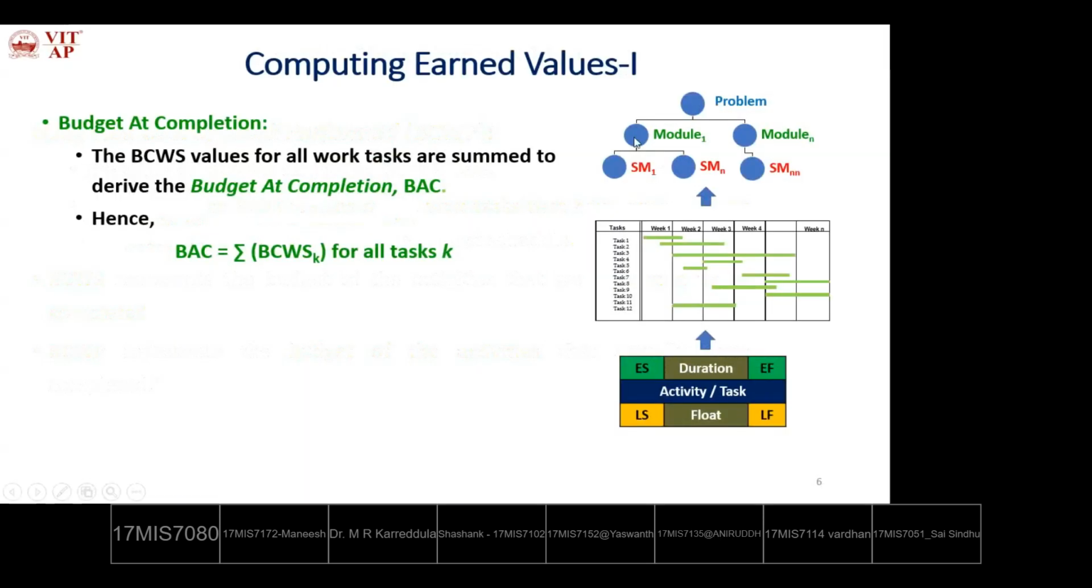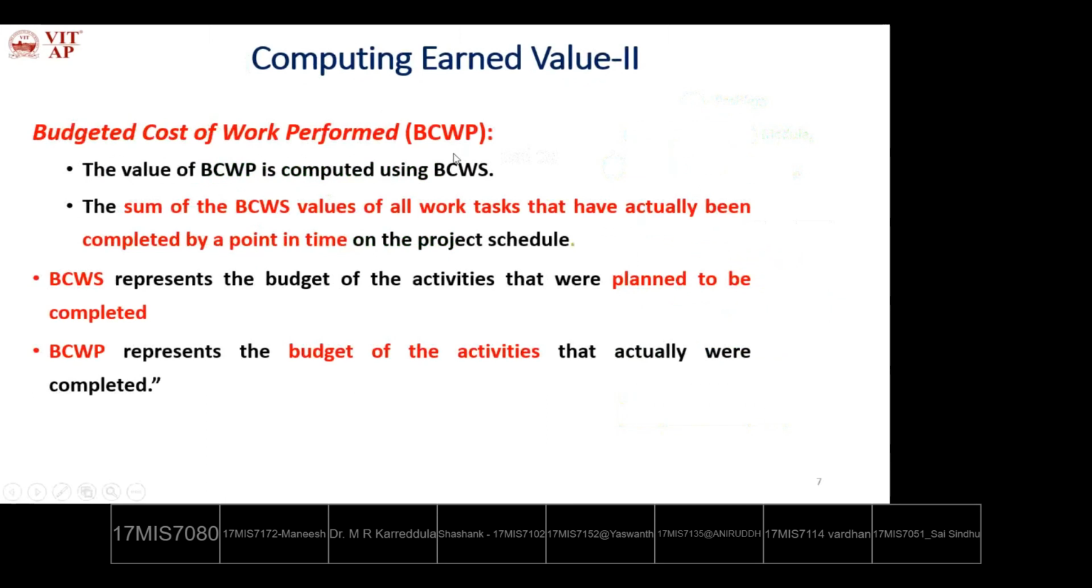Whenever you integrate this, you will get this. So this is estimated for the tasks which are completed, not planned. The tasks which are completed, work performed tasks. That is the sum of the BCWS values of all work tasks that have actually been completed by a point in time on the project schedule. So at the time of review, how many tasks are finished according to the schedule? For those work products only we will calculate the budgeted cost of work performed. So we get that by adding all the BCWS values of the sub-level elements.